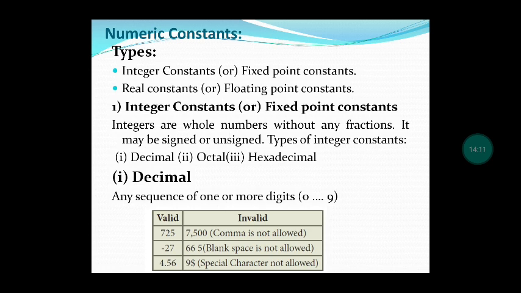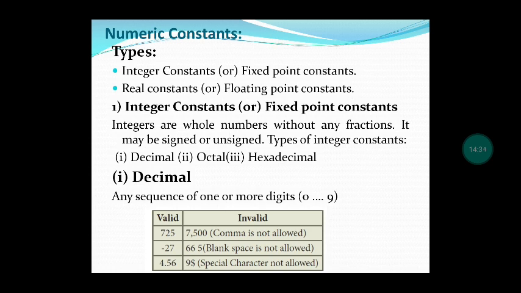First, let us see about the integer constant. Integer constant is otherwise called a fixed point constant. These constants are whole numbers which do not contain any fractions. That is, decimal places will not be allowed in integer constants. These integer constants are classified into decimal, octal and hexadecimal.